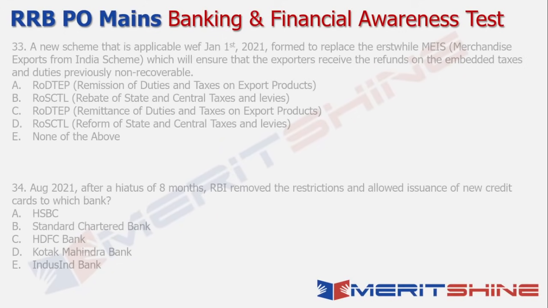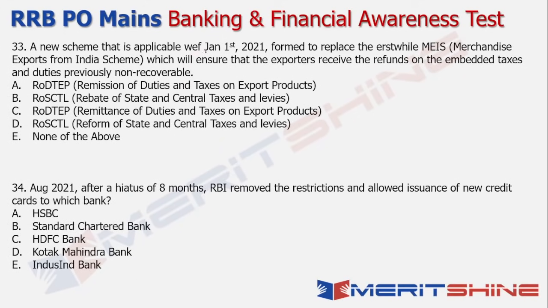Right. So let's move on to the next set of questions. So a new scheme that is applicable with effect from 1st January 2021 formed to replace the erstwhile Merchandise Exports from India scheme, because there were some challenges with this scheme with regards to what was being said by WTO and the US as well. So that had to be replaced with a newer scheme, and this will ensure that the exporters receive the refunds on the embedded taxes and duties that were previously non-recoverable. So the idea is to make your exports even more competitive. That's the whole thought process.